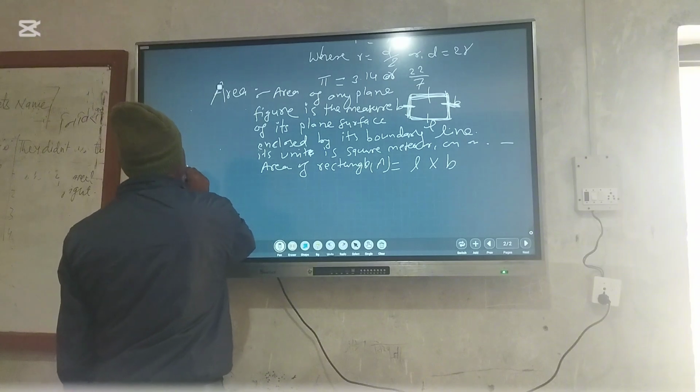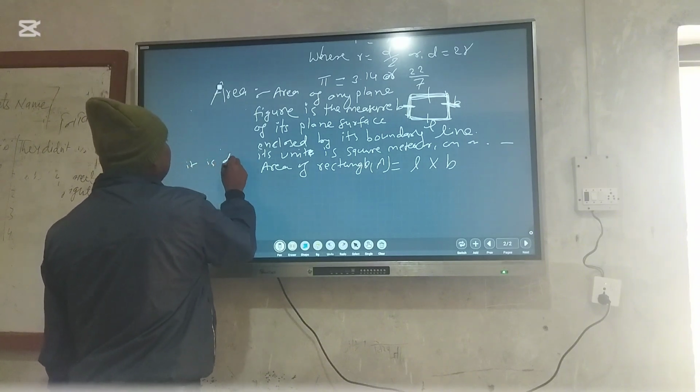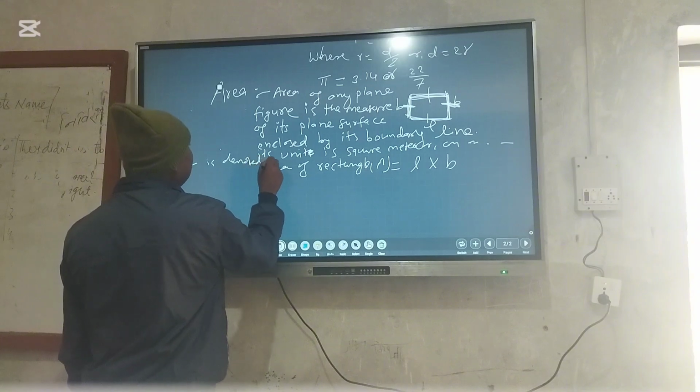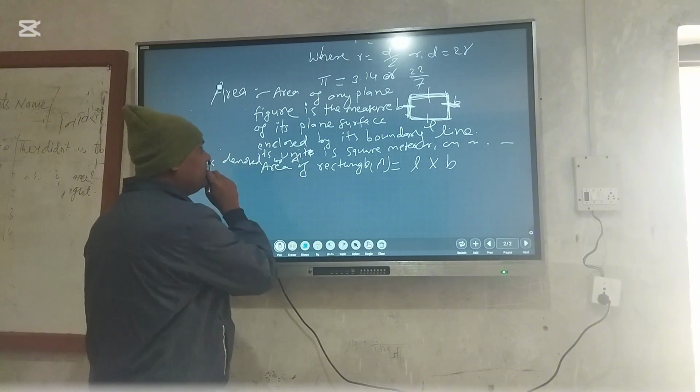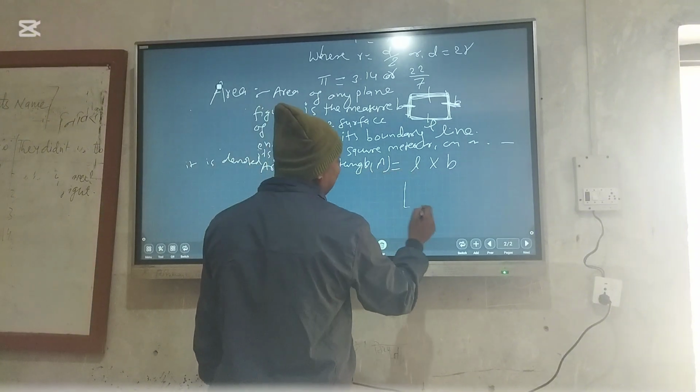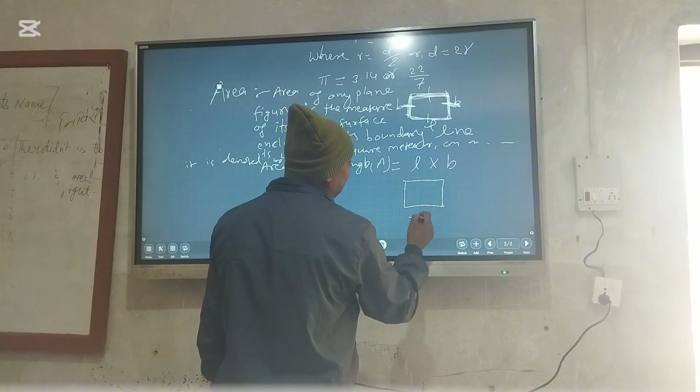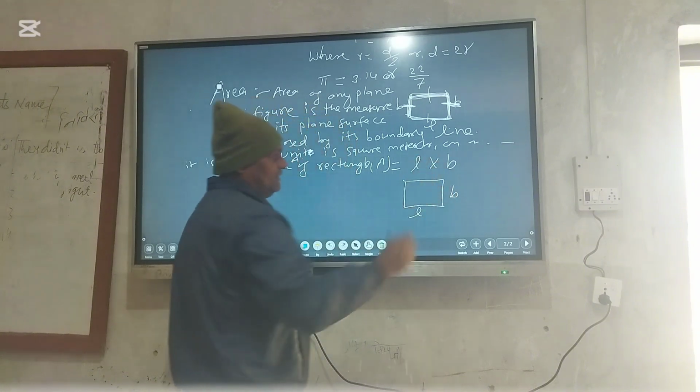And it is denoted by capital A. We calculate the area of a rectangle as length times breadth,